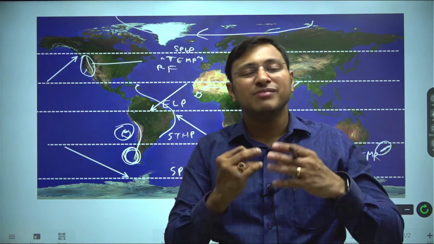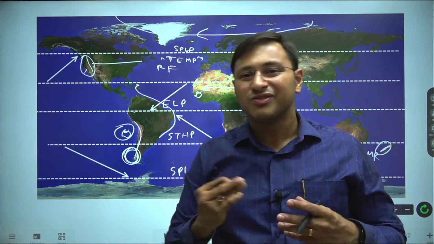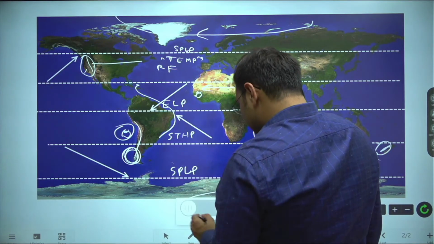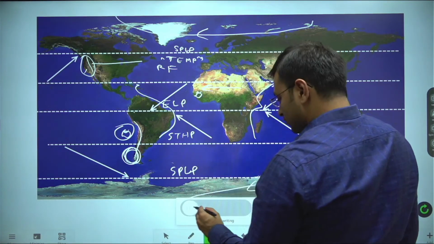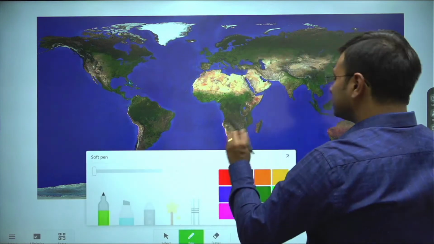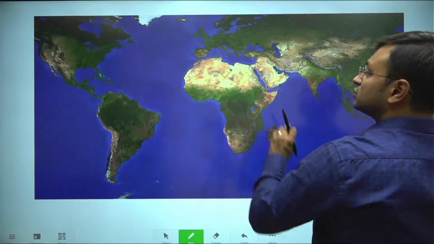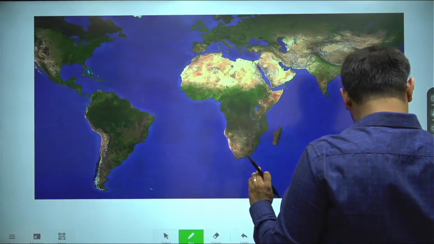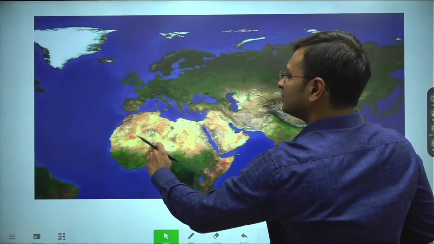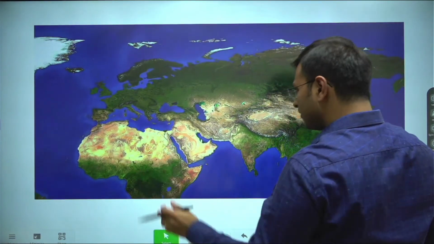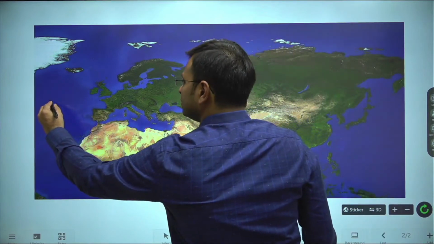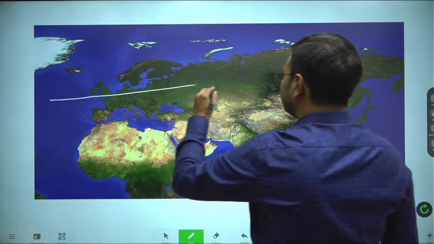And you have a mechanism in this latitude called the frontal mechanism. Why? Please understand this very, very properly. I'm rubbing everything now. If I'm zooming in only on this part of the world towards Europe, here you have the subpolar low pressure belt like this.